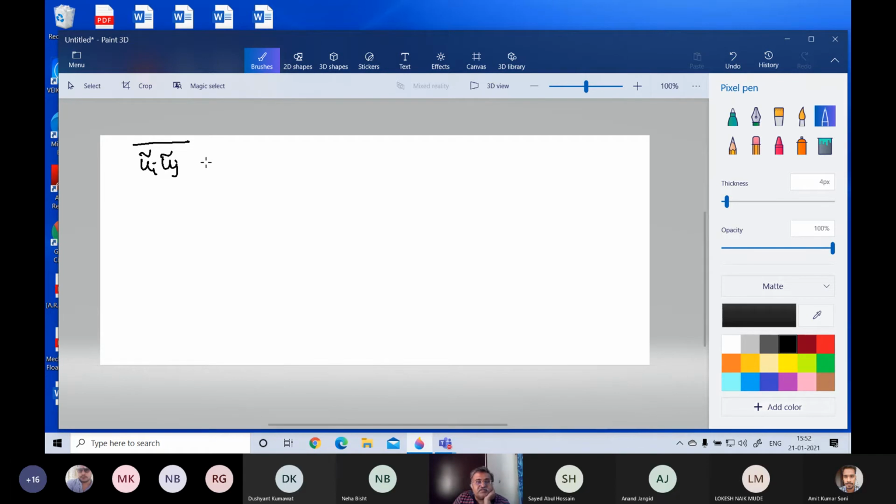The mean of that will be equal to... What we always do in all these problems is first change the instantaneous value into mean plus fluctuating. So this will become the mean of (Ui plus ui) into (Uj plus uj).